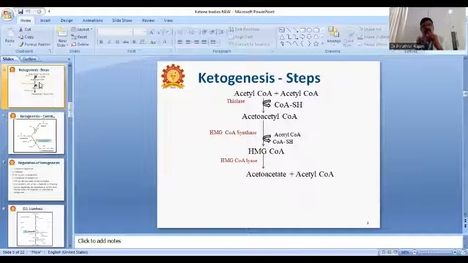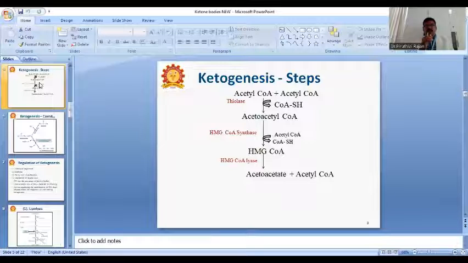Ketogenesis steps, how it happens, you have to know. It starts when acetyl-CoA joins with one more acetyl-CoA in the presence of the enzyme thiolase to form acetoacetyl-CoA.